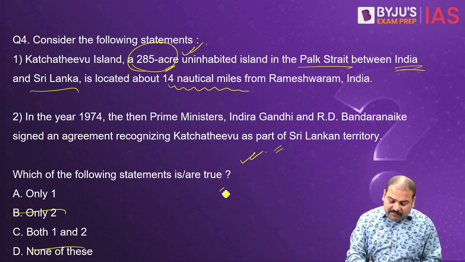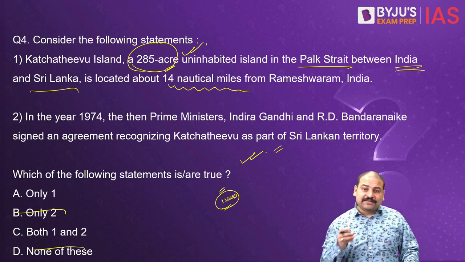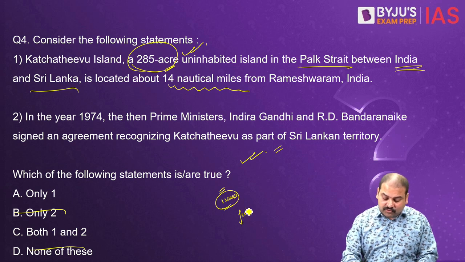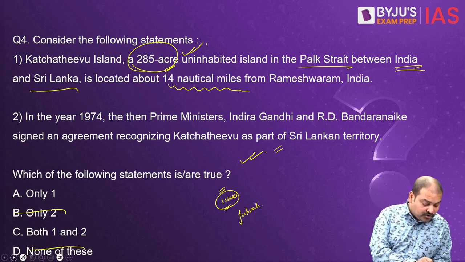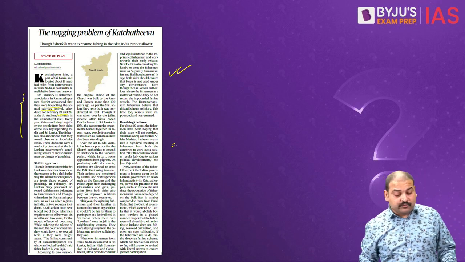And even today, it's a very emotive issue, and many people are not always happy about this. Time and again, many issues keep getting cropped up, mainly because of the treatment of the fishermen who go over there and celebrate some festivals. Usually it is celebrated, and I can show you. You can see here, this is an article that had come, and here it is mentioned that on February 17, fishermen have announced that they were boycotting the annual 2-day festival scheduled for February 23rd and 24th at the St. Anthony's Church in this uninhabited islet.